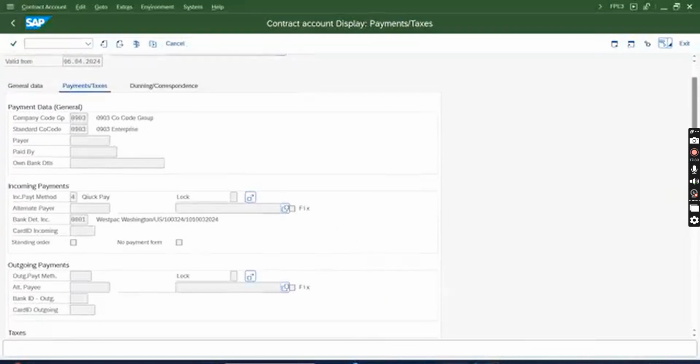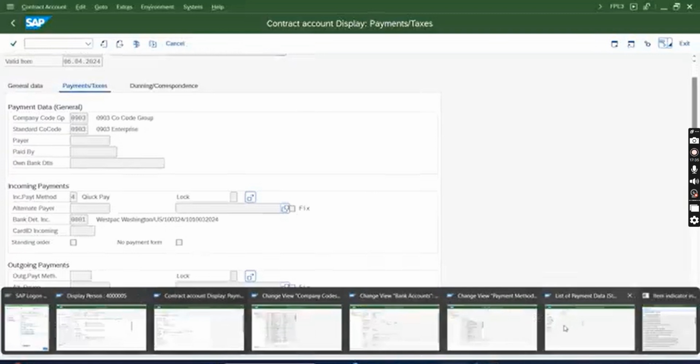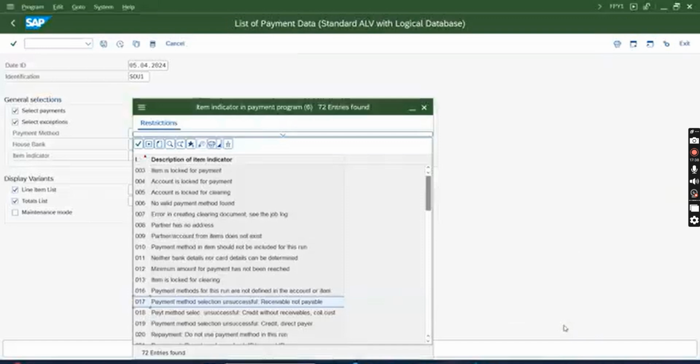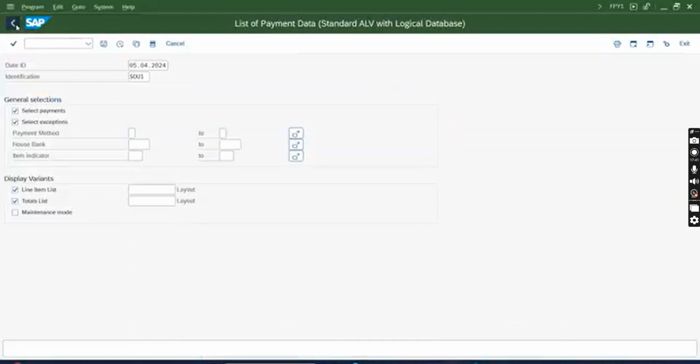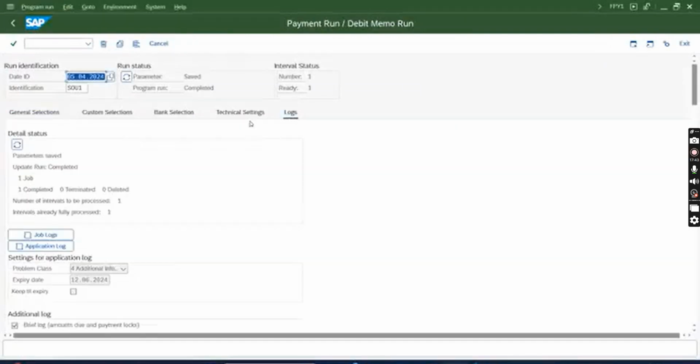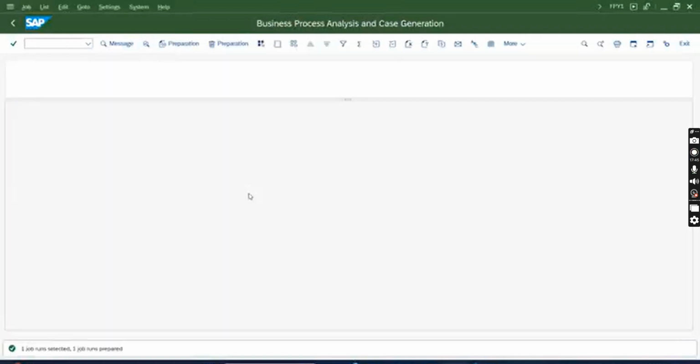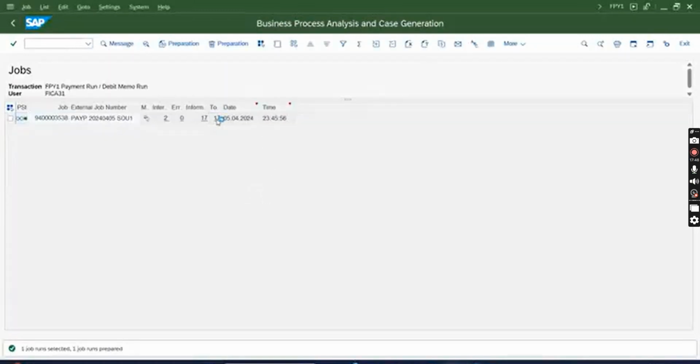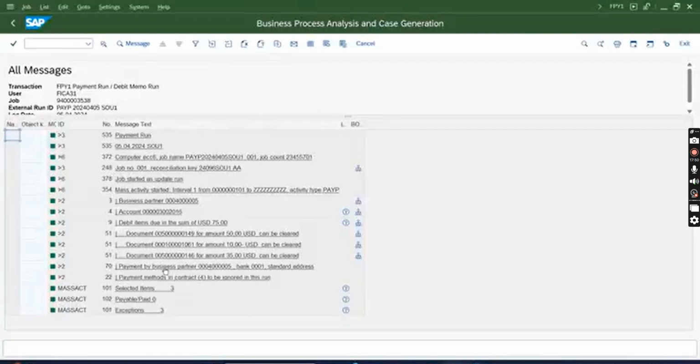CA, okay, let me check the additional information. All are green. If it would have been red, it would have pointed us. Debit item 75. Document can be cleared, can be cleared, can be cleared. Contract 4 to be ignored. This run selected. Exception 3. Debit items.